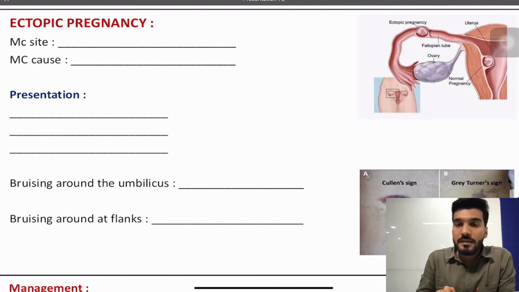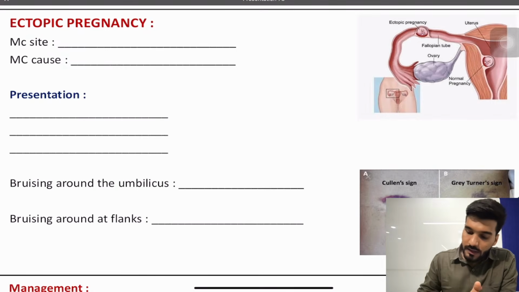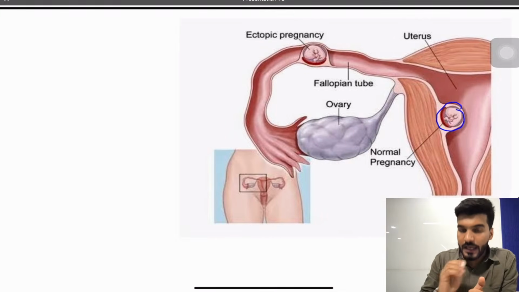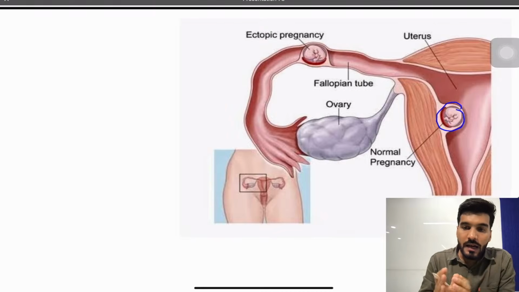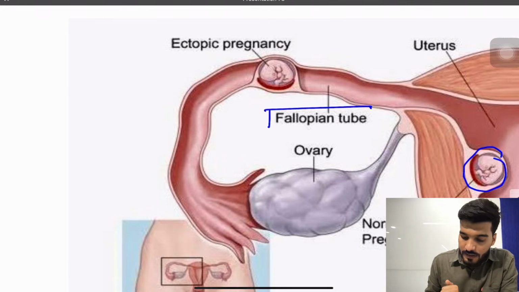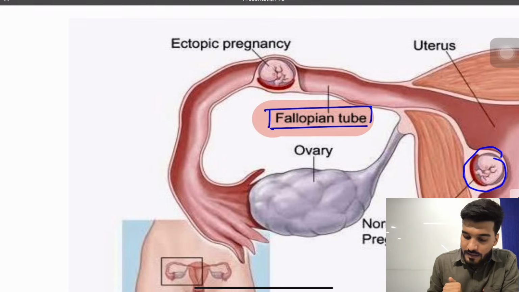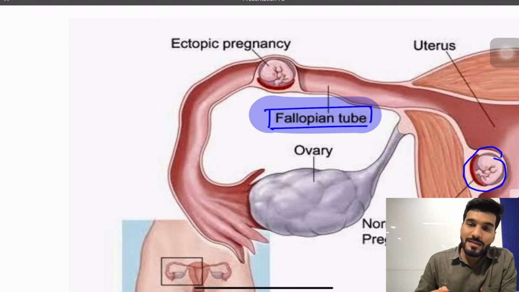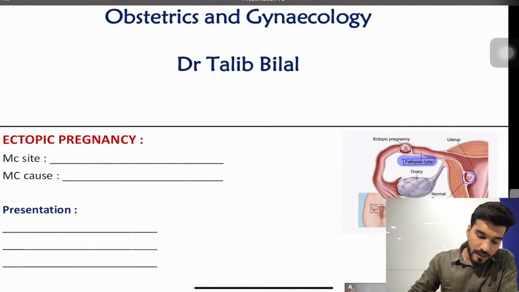Now, what is ectopic pregnancy? It simply means the pregnancy outside the uterus. This is the normal, intrauterine pregnancy, and any pregnancy outside the uterus is going to be the ectopic pregnancy. The most common site of ectopic pregnancy is going to be the fallopian tube, and if the question is asked about the most common site in the fallopian tube, your answer is going to be the ampulla.